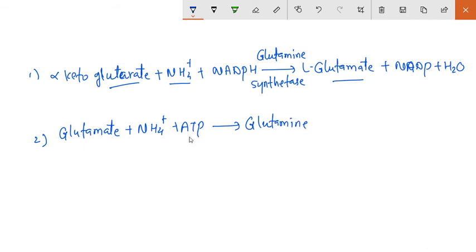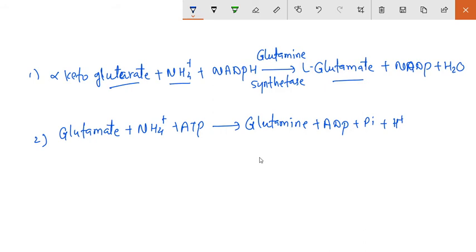Here this ATP is utilized, therefore it converts into ADP, plus inorganic phosphate it releases.